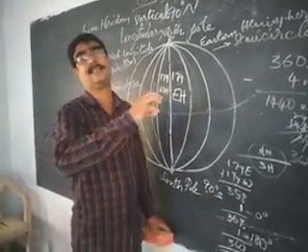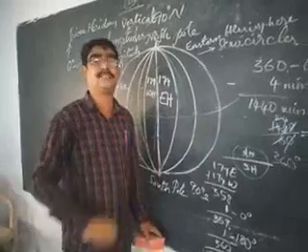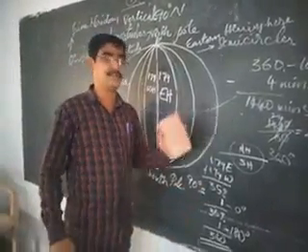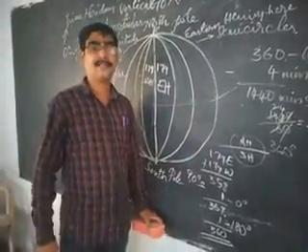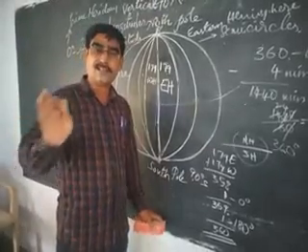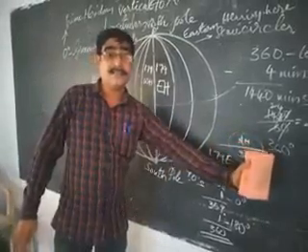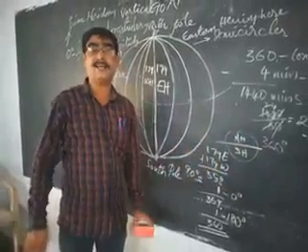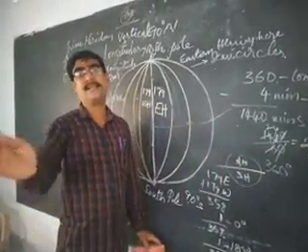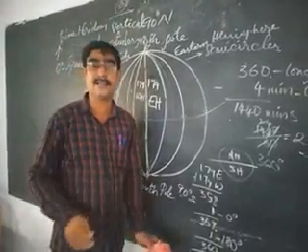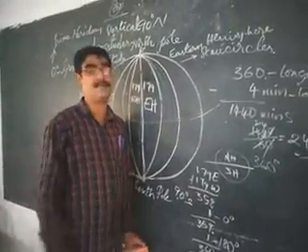67 degrees east. In between these longitudes, India is located. That means 30 longitudes are passing through it. For crossing one longitude, the sun takes 4 minutes. So there is a gap of 2 hours between the eastern end and the western end of India, because 30 into 4 is 120 minutes. That means a 2 hour gap will be there.